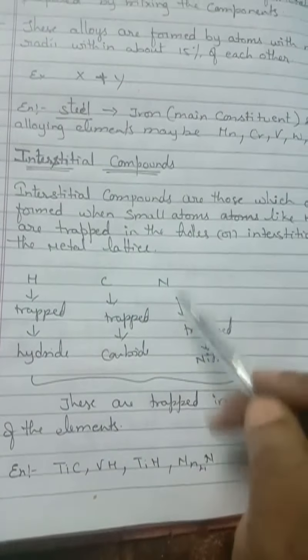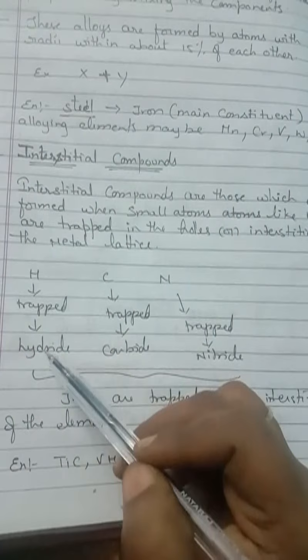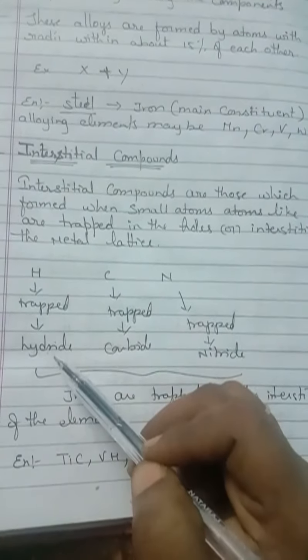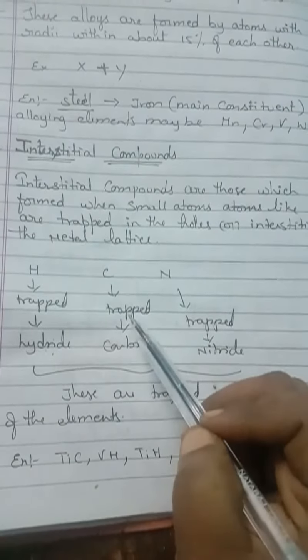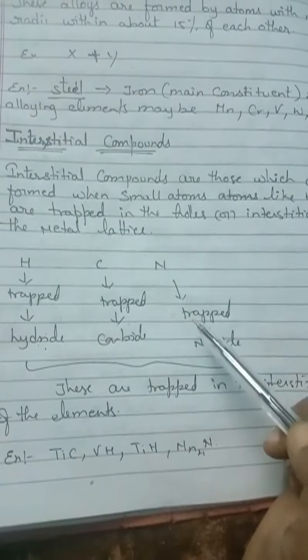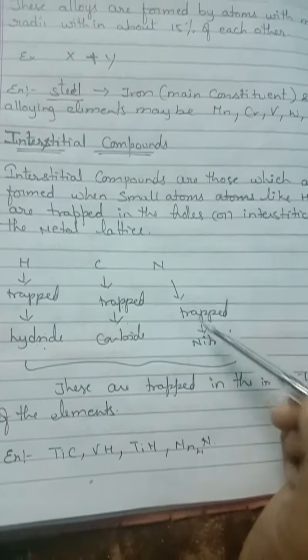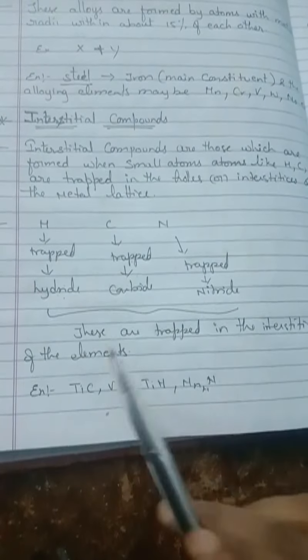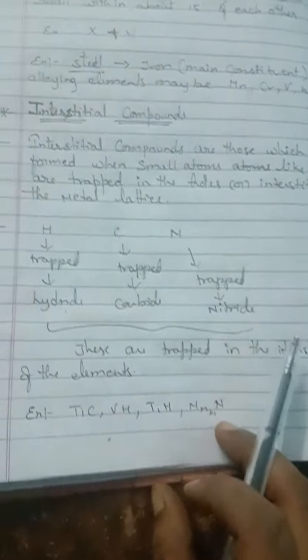When hydrogen is trapped in the metal, metal hydrides will be formed. When carbon is trapped in a metal, metal carbides will be formed. If nitrogen is trapped, then metal nitrides will be formed. So hydrogen, carbon and nitrogen are trapped in the interstitial sites of an element to form their respective structures. For example, titanium carbide, vanadium hydride, titanium hydride, manganese nitride. These are some examples.